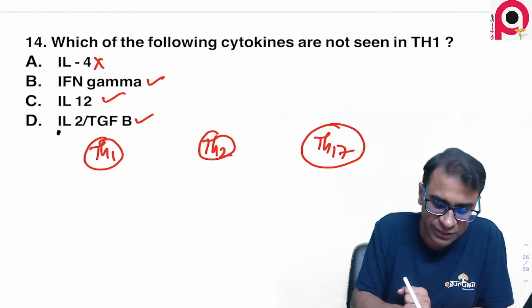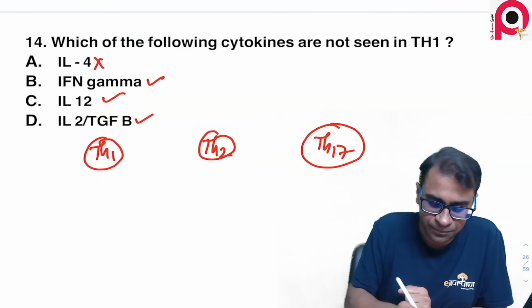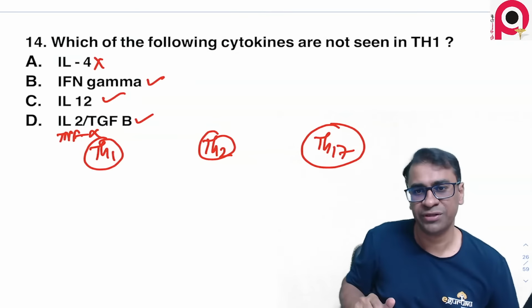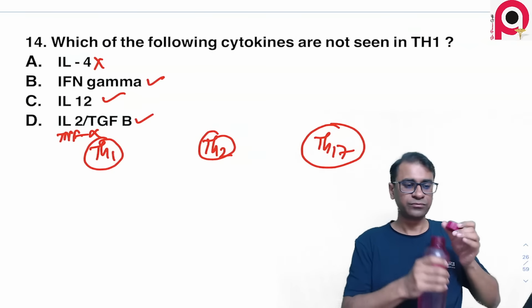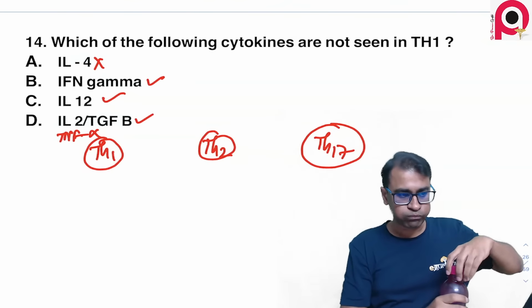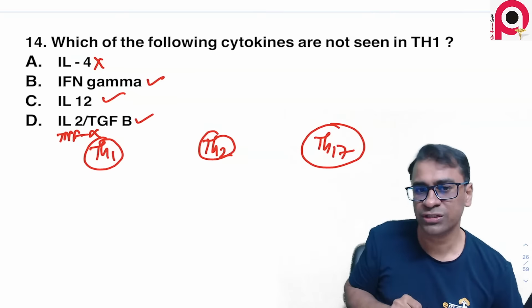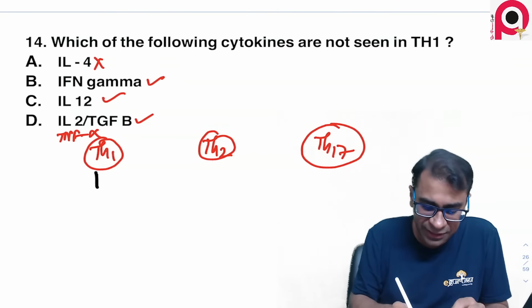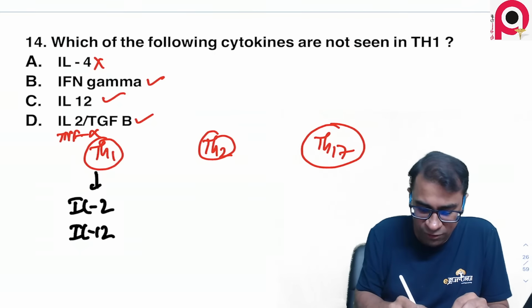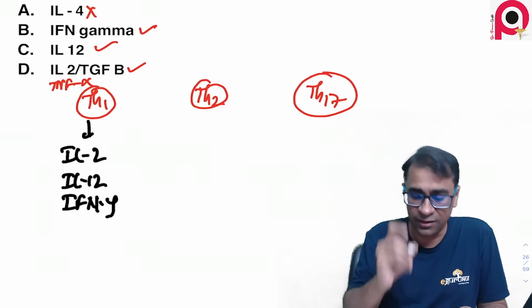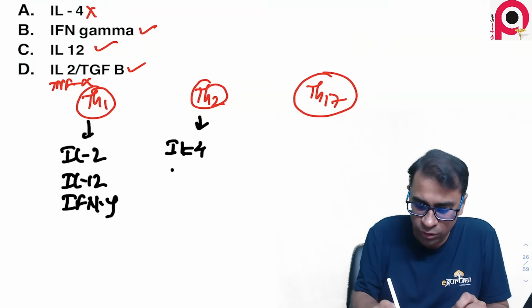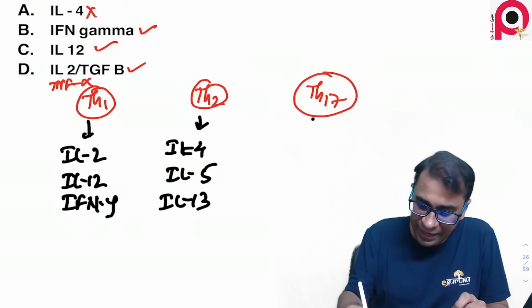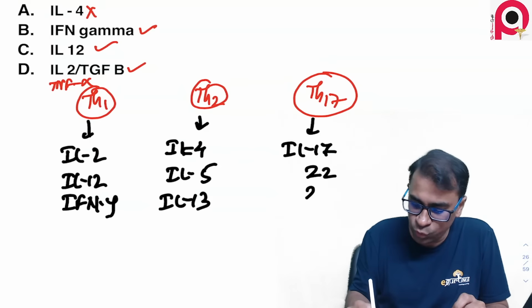Some students now say it is also TNF alpha. So TNF alpha also is not there in the TH1. If TNF alpha is the option, that also is not there in the TH1 cells. If the question was TNF alpha, that should also not be there. Let me again remind you what TH1 cells do. TH1 will release IL-2, IL-12 and interferon gamma. Remember this. TH2 will release IL-4, IL-5 and IL-13. And TH17 release IL-17, 22 and 23.